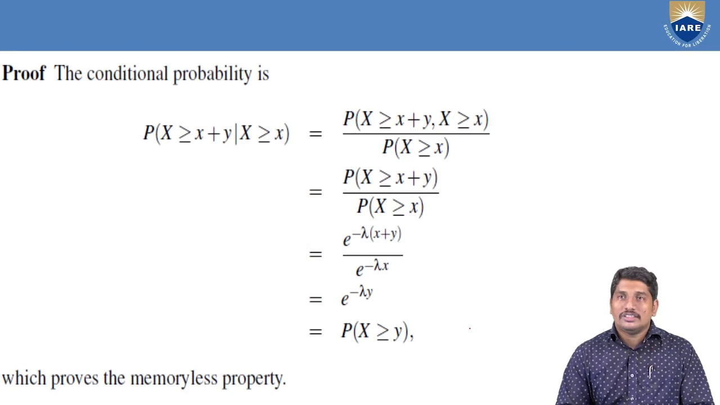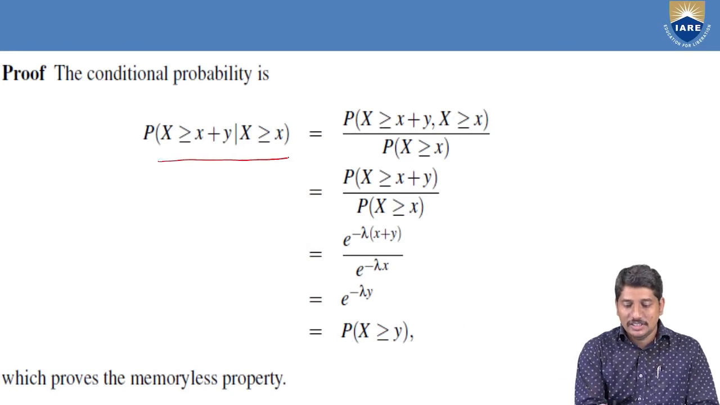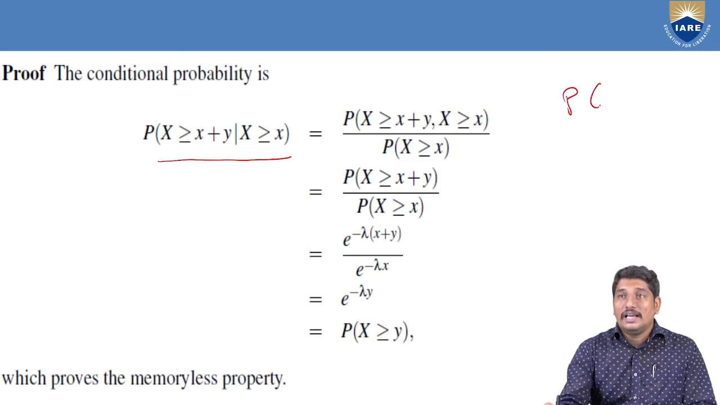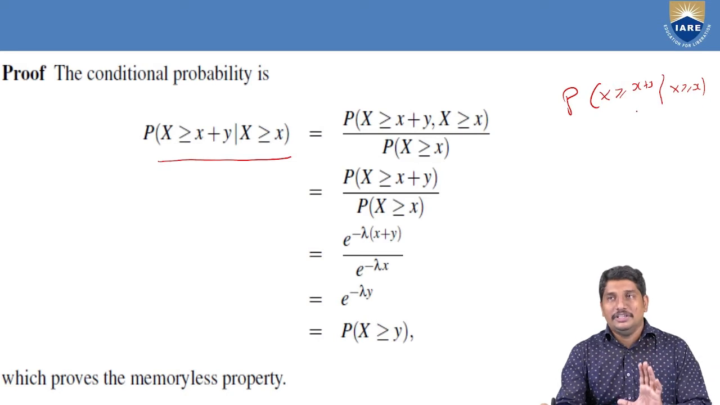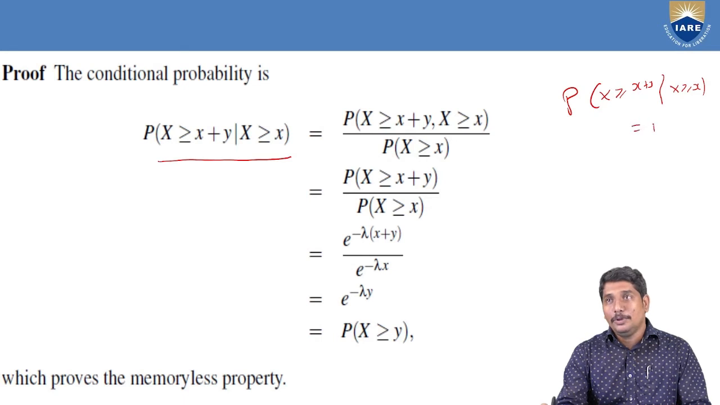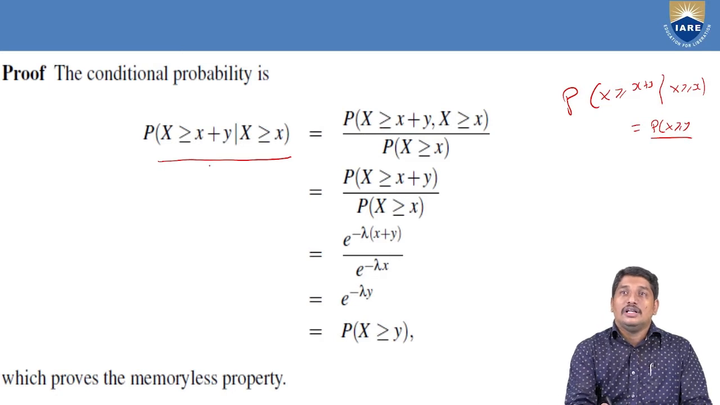So let us start the proof. This is the LHS, that is the probability of X greater than or equal to x plus y, given that already x minutes are completed. We are assuming that it takes x plus y minutes for us to complete the task, but already x minutes of work is done. And we have to show that this is equal to P of X greater than or equal to y. So we have to arrive at this. Let us start with the LHS. Now, this is a conditional probability.